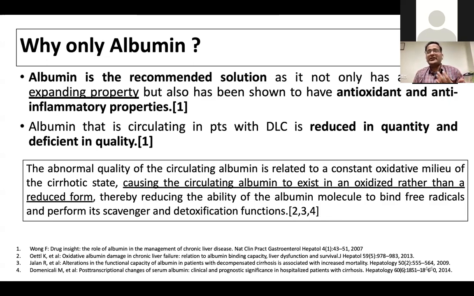The quality and quantity of albumin in a patient with cirrhosis is very poor. Oxidized albumin is circulated, so we should give extra albumin from outside, as it has many other functions other than its volume expanding property. So use of albumin is a mandate in every patient who presents with AKI in cirrhosis.